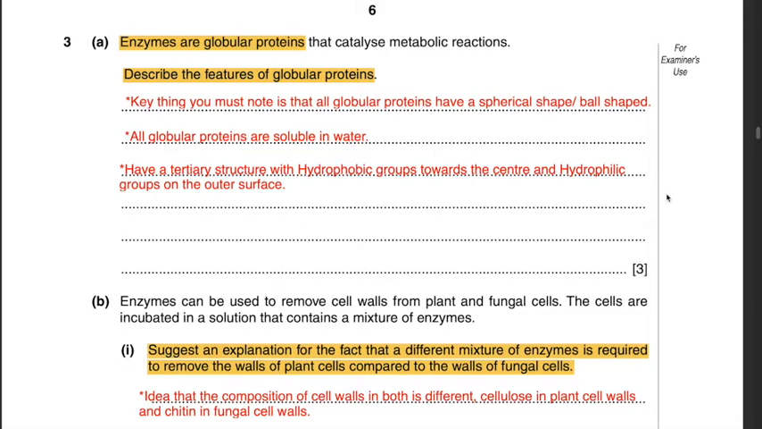So since the question asks for the features of globular proteins, you could mention they have a spherical or ball shape. Then you could also say that proteins are soluble in water, and that they have a tertiary structure with hydrophobic groups facing the center and hydrophilic groups on the outside surface.